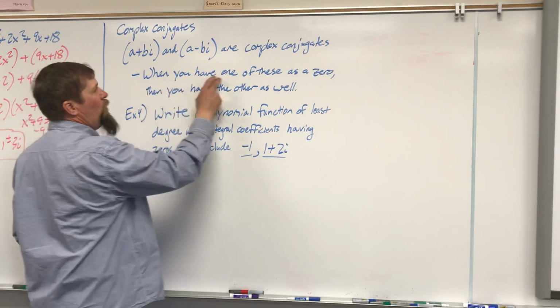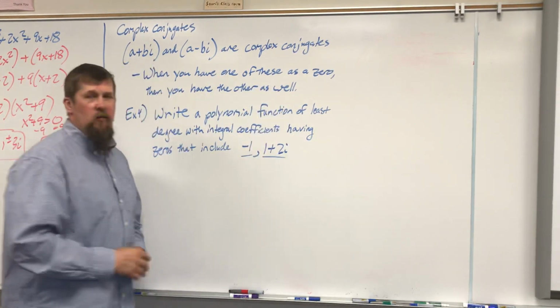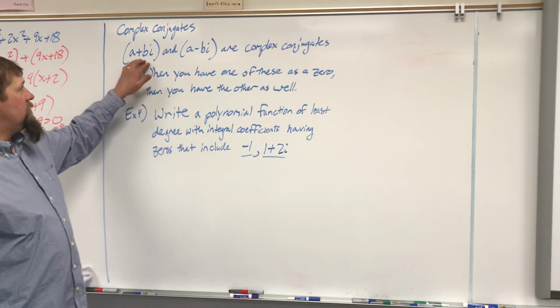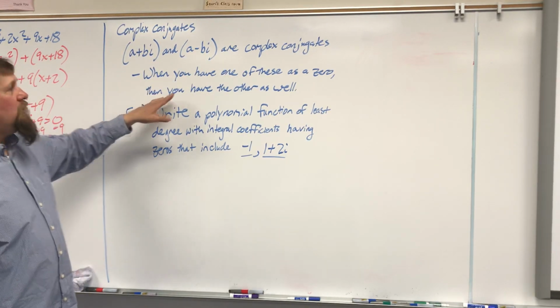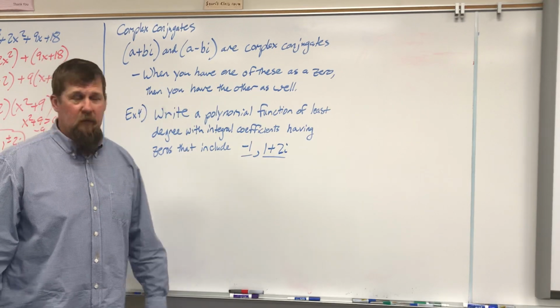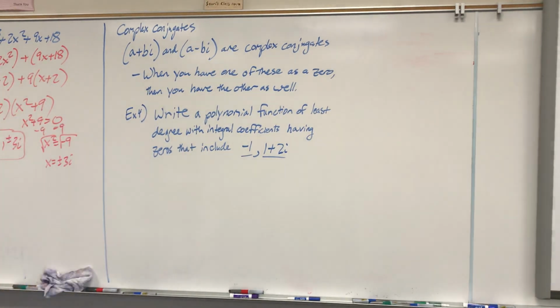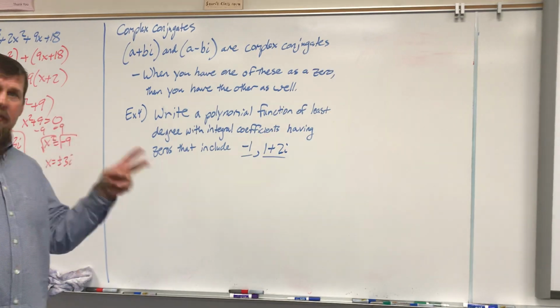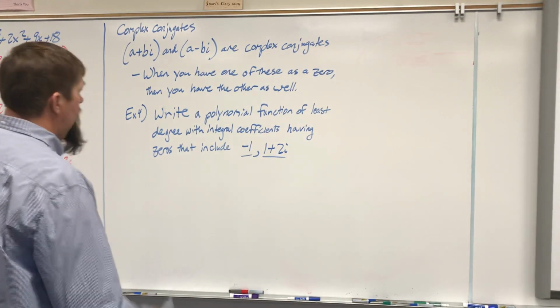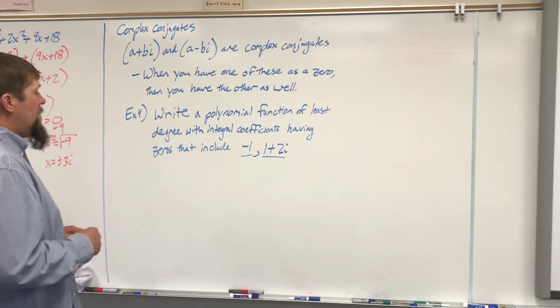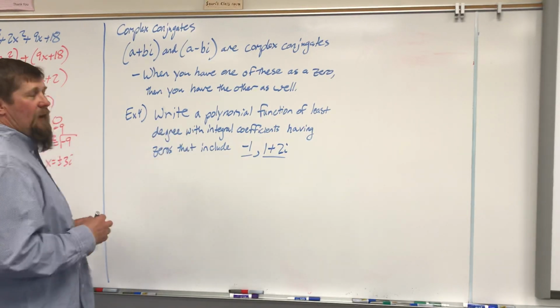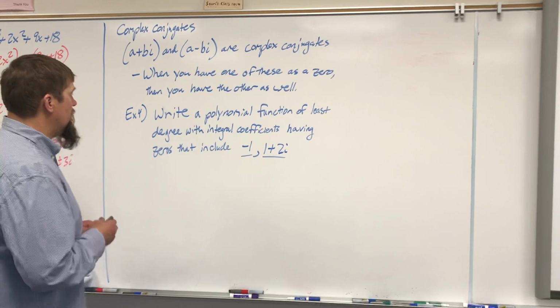So when you have a plus bi or a minus bi as a zero, then you have to have the other one as a zero. That's why imaginary numbers come in pairs, because you have to have conjugates. Now, here's a standard way of writing this problem. So don't let these instructions confuse you.